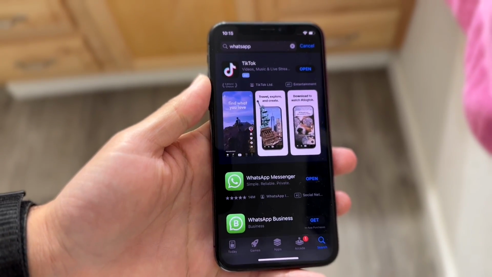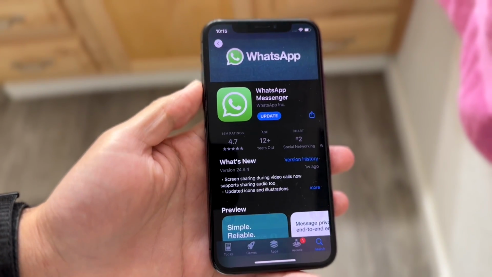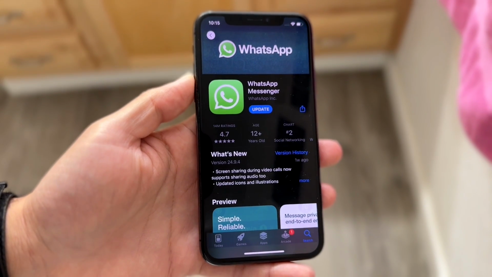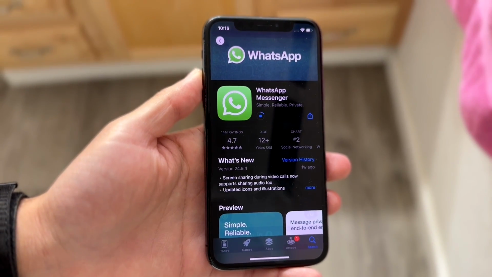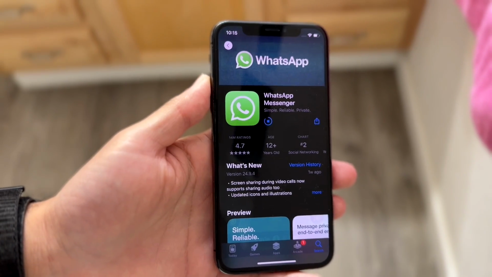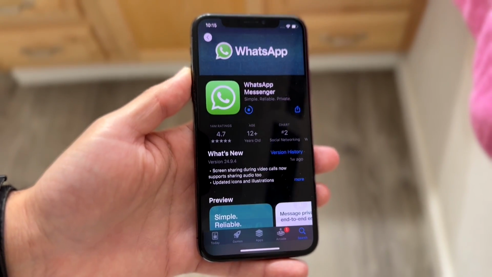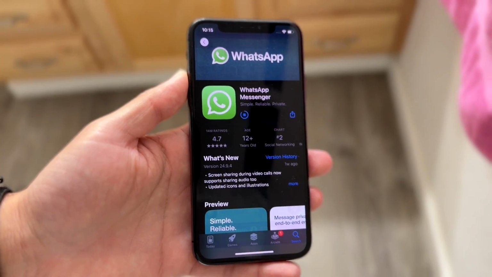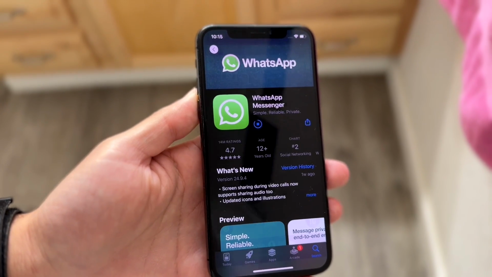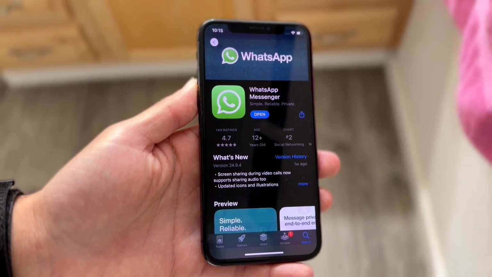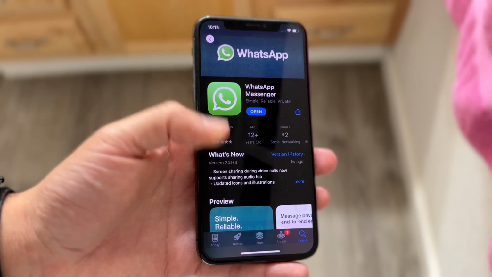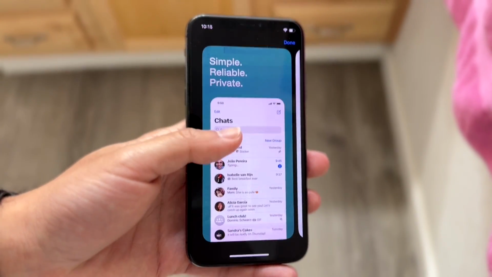Now, the very first thing to keep in mind is that if you were spamming a bunch of people, or trying to take advantage of people within WhatsApp, scam comments, things like that, there really is no way that you're going to recover your account, because WhatsApp does a manual review. And if they deem your account inappropriate, there's really not too many options you have. So keep that in mind if that was how your account was banned.